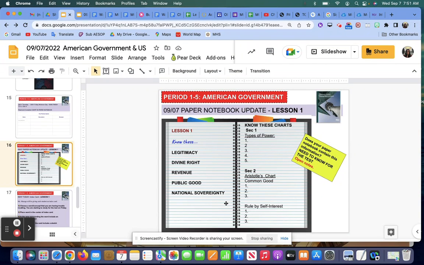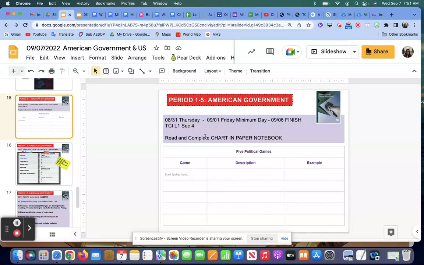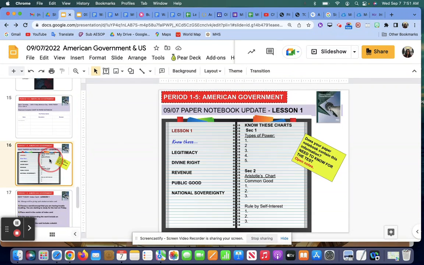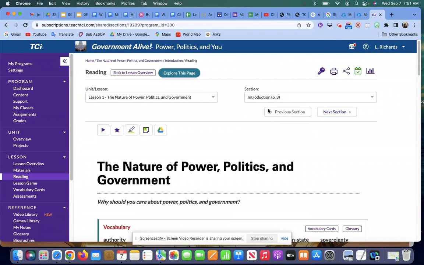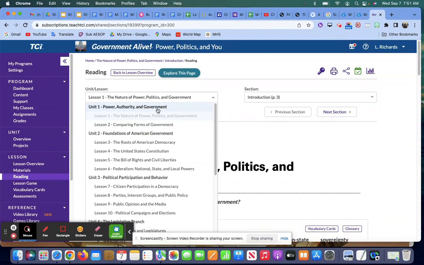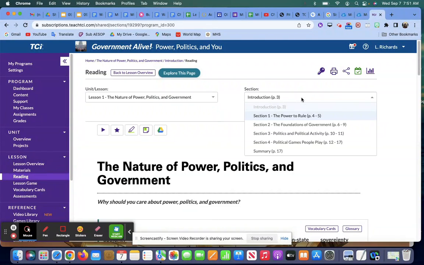Remember, we did the intro, section 1, section 2. We skipped section 3, and political games is from section 4. Here is the TCI. Remember, to navigate, you have to have the lesson over here on the left. So make sure you're on lesson 1, not unit 1, lesson 1. And then over here on the side, you'll see all the different sections.